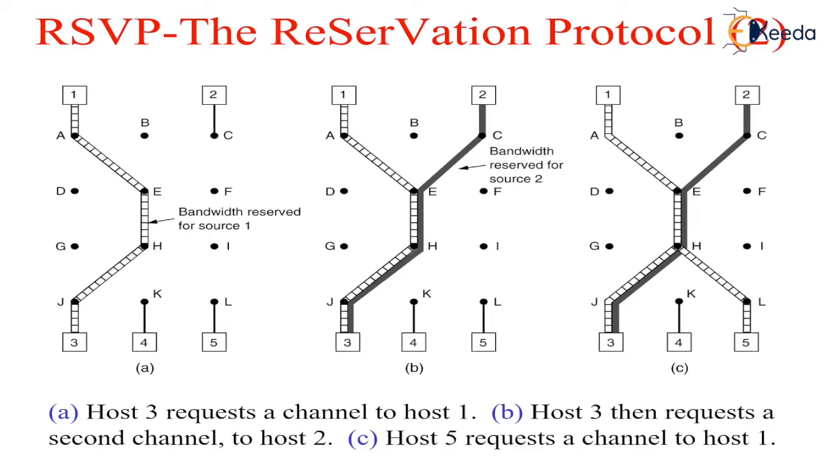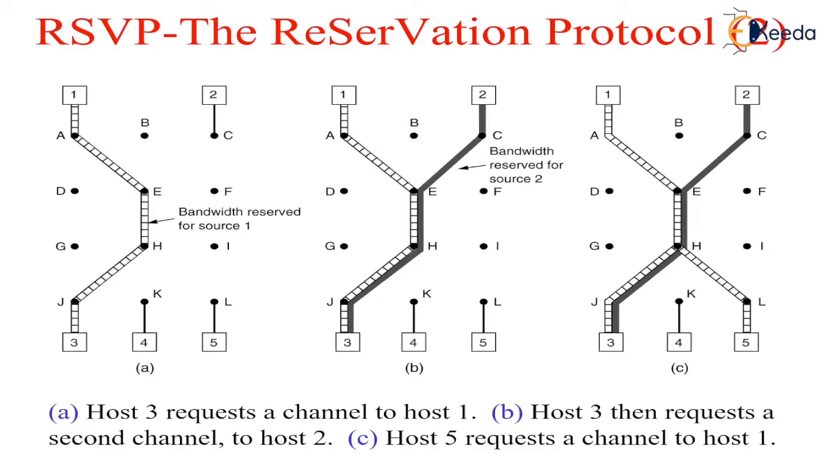A second path is reserved as shown in figure B. Note that 2 separate channels are needed from host 3 to router E because 2 independent streams are to be transmitted.